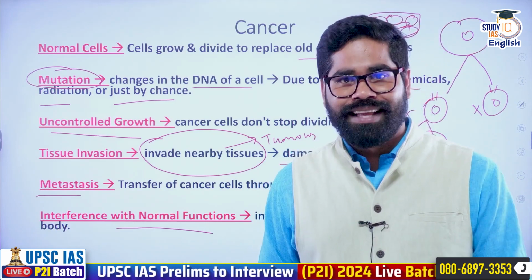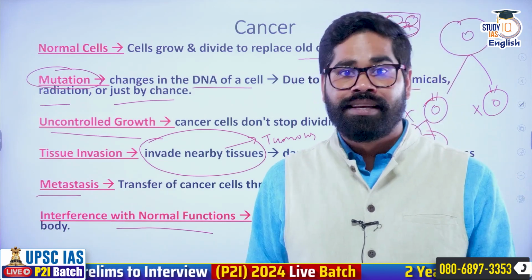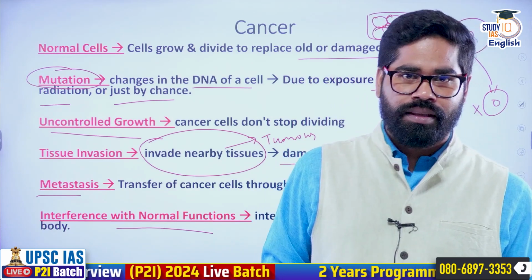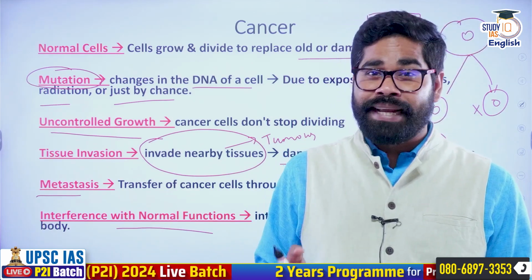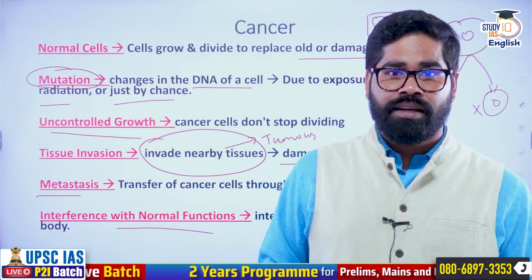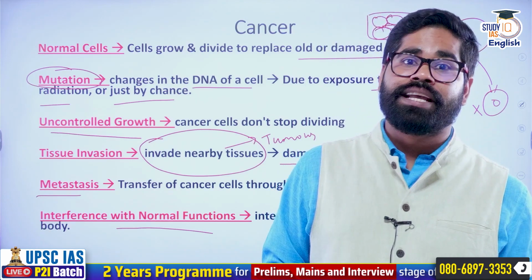Why? Because the cancer cells have spread to different parts of the body and impacted the functioning of various organs. This creates too much pain for the person suffering from cancer. The organs are not functioning properly, and there is so much pain they are going through.